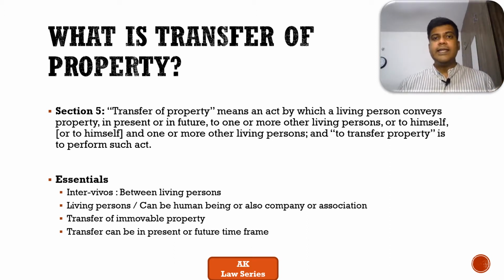Technically, there are only four essentials which define the TPA. One, between two living persons. Two, the living persons also include legally created artificial persons or legally created entities. The third is that it refers only to immovable property. The last one is that the transfer can happen in the present or in the future. This is all the TPA deals with. So this is the definition, and these are the essentials.